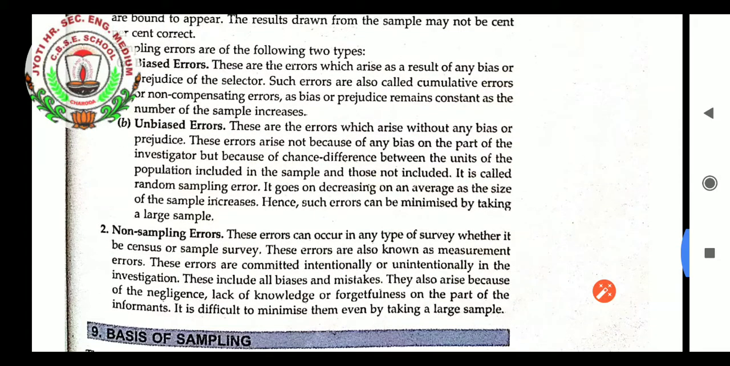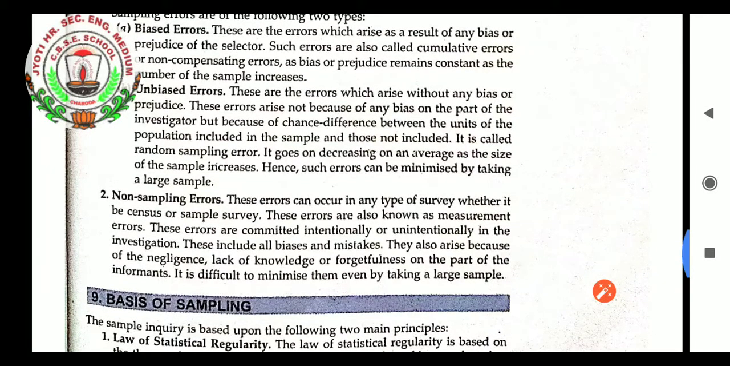Unbiased errors, students. These are the errors which arise without any bias or prejudice. These errors arise not because of any bias on the part of the investigator, but because of chance difference between the units of the population included in the sample and those not included. It is called random sampling error. It goes on decreasing on an average as the size of the sample increases. Hence, such errors can be minimized by taking a large sample instead of a small one. Like if 2000 is there, at least 1000 or at least 500 we have to sample, then only we can find out the result of the 2000.